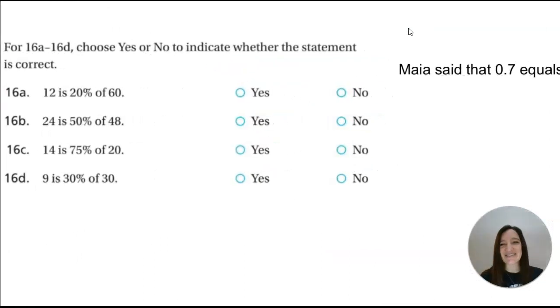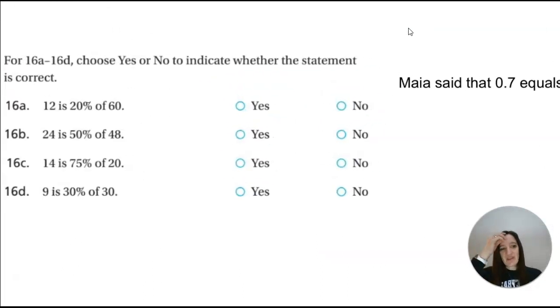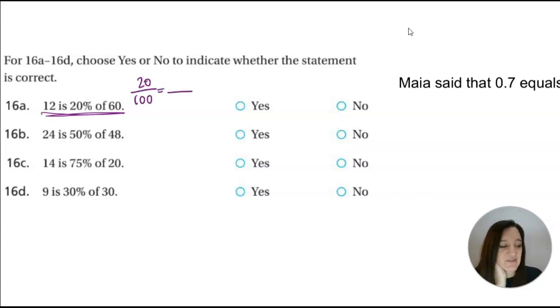All right, let's try these ones though. Choose yes or no to indicate whether the statement is correct. So is it true that 12 is 20% of 60? There's a couple ways you can set this up. You'll always set it up 20 over 100, right? Okay, so is it true that 12 is 20% of 60? So you could see if this is true,